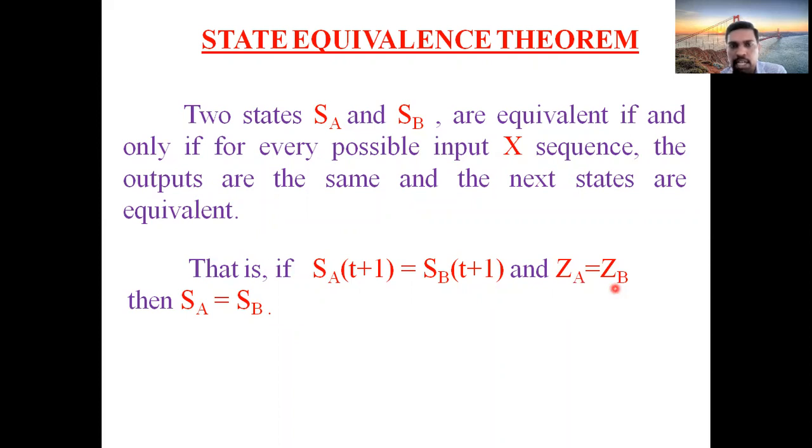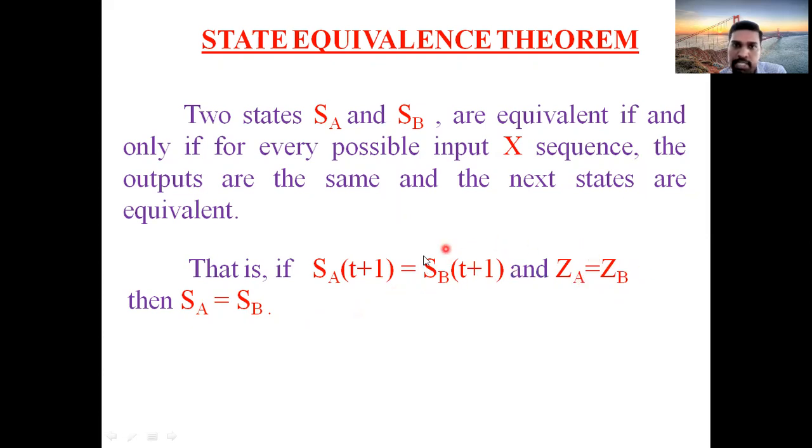Remember that any two states are said to be equal if and only if their next states as well as outputs both should be equal. Two states SA and SB are said to be equal if and only if their next state values as well as the output values are the same. Then only you can say the two states are equal. Otherwise, you cannot say they are equal. SA and SB are equal only when the next states are equal as well as outputs are equal.